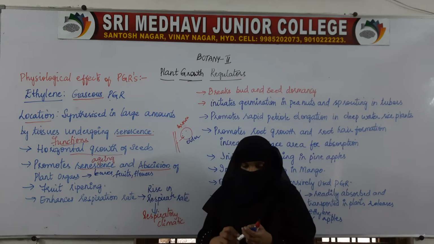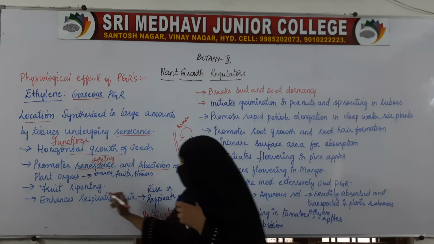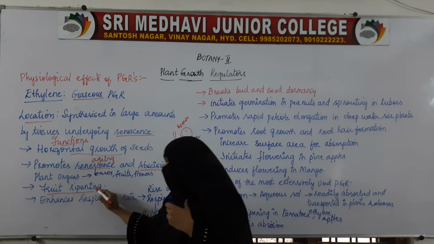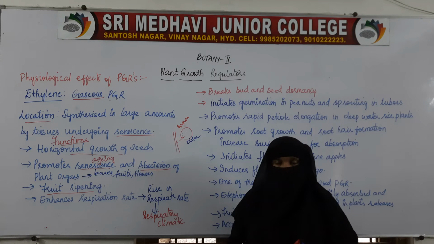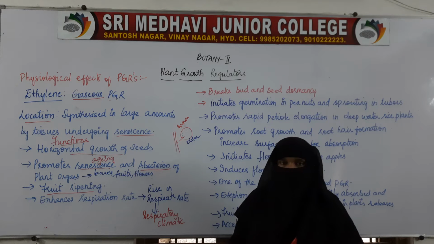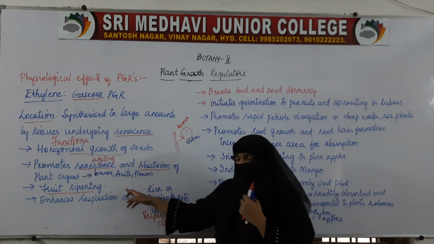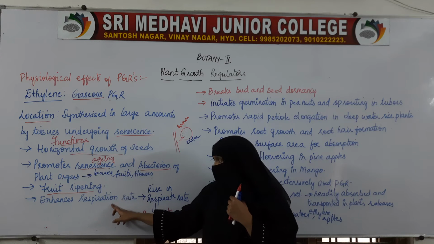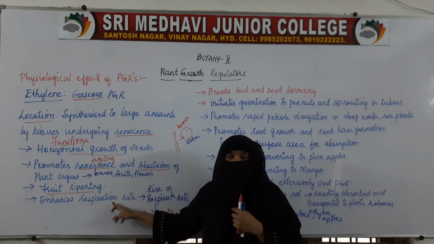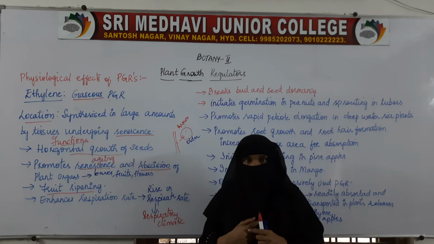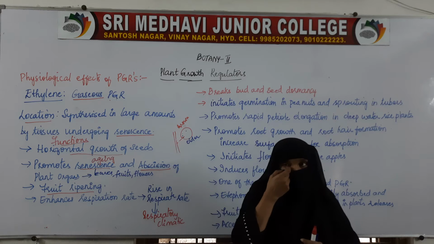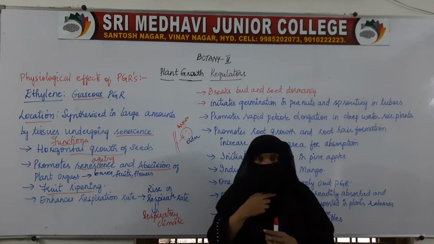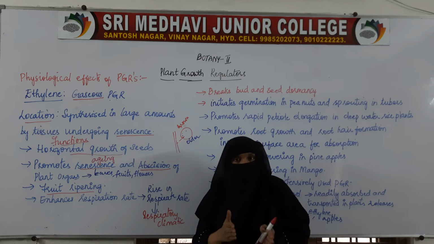Another major function of ethylene is that it helps in fruit ripening. Apart from this, it also helps in enhancing respiration rate. When fruits like tomatoes are raw they are green, and when they ripen they become red.